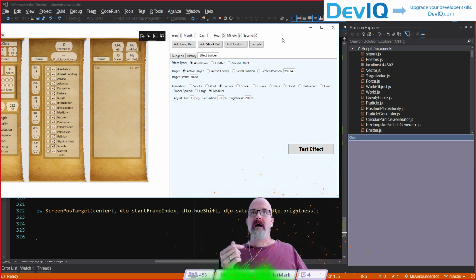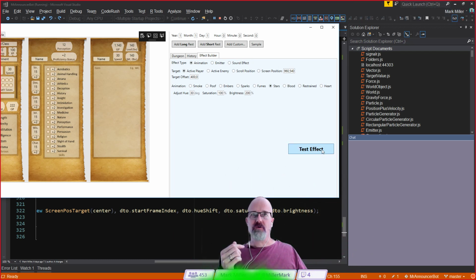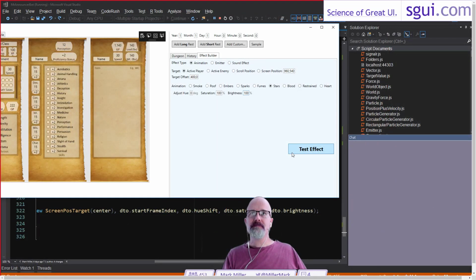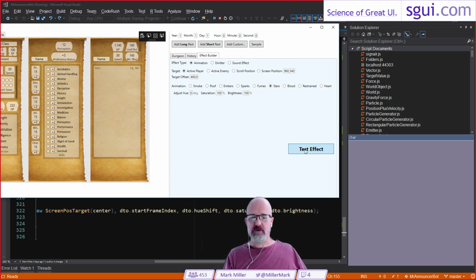And then I've got stars for when you're stunned or unconscious. You can kind of see that. This actually looks a lot better when you're not cranking up the brightness so much. Let me bring that back to here and refresh. It's kind of a Looney Tunes effect. Yeah, it's a little Looney Tunes, but the idea is when the player's stunned and it's their turn, that indicator will be there.